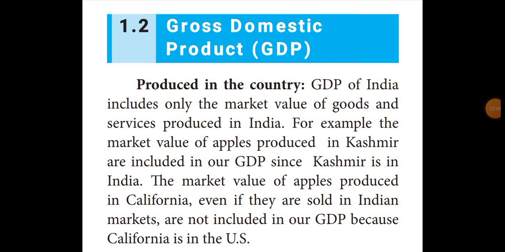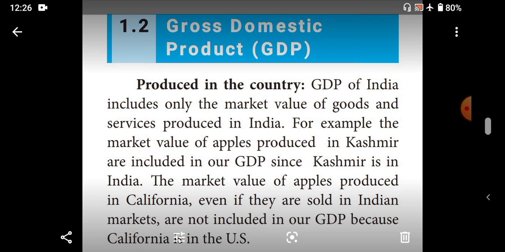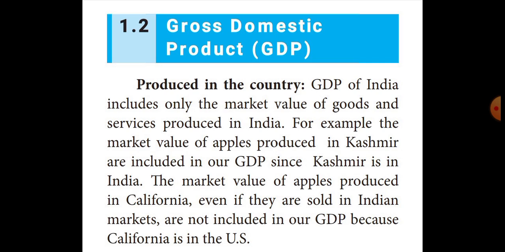Students, now we learned about gross domestic product and methods of GDP calculating. Gross domestic product means two things: the product in the country and the product produced during a period of time. Produced in a country means the GDP of India includes only the market value of goods and services produced in India. Through the market value, how much production we are getting, that value is added in the GDP. That is GDP, gross domestic product.